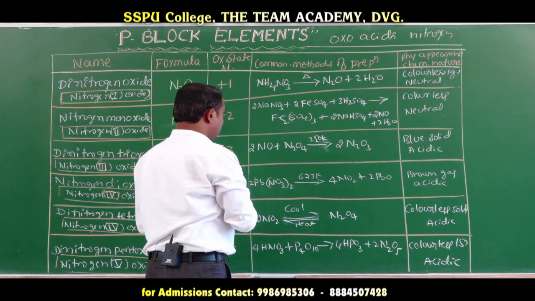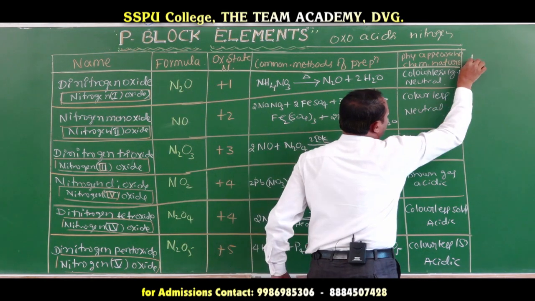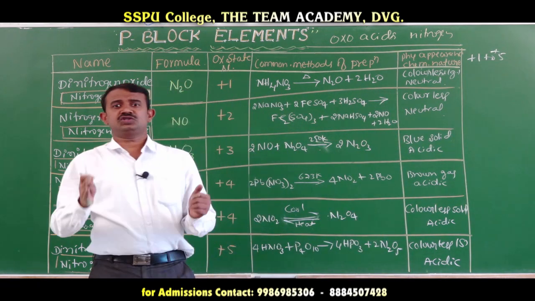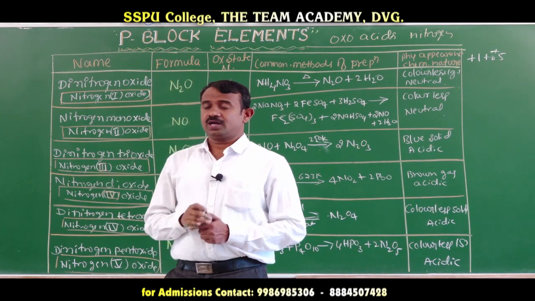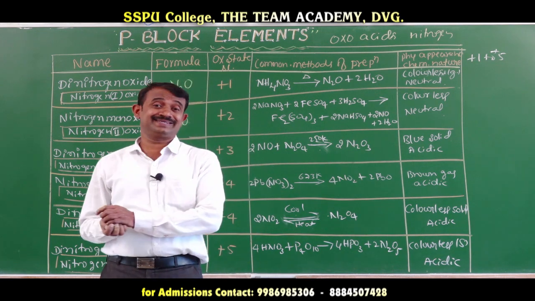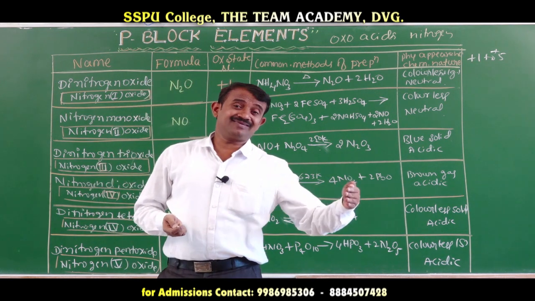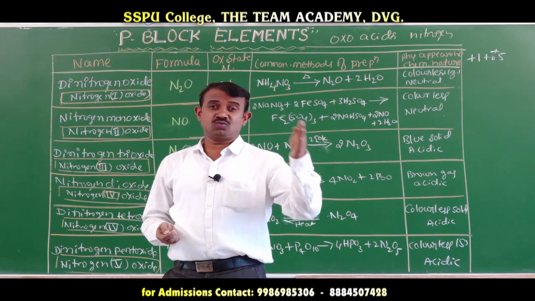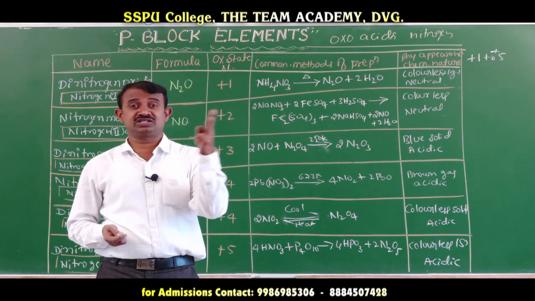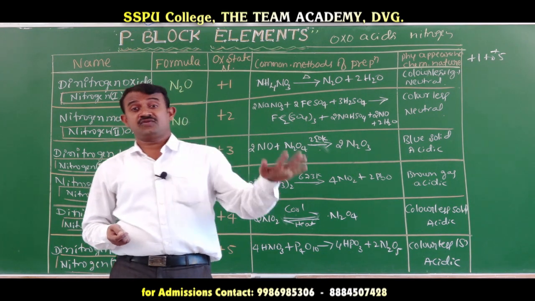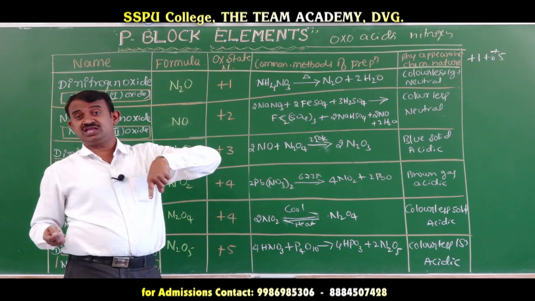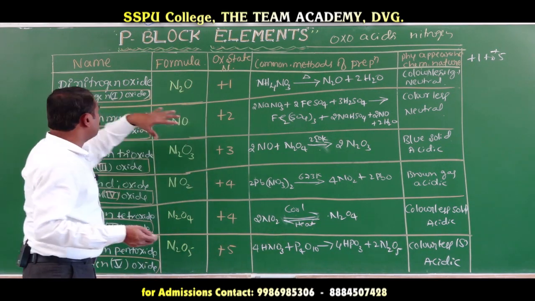Nitrogen is showing variable oxidation state, here plus 1 to plus 5: plus 1, plus 2, plus 3, plus 4, plus 5. Other elements form element trioxide and element pentoxide, but nitrogen forms nitrogen 1 oxide, nitrogen 2 oxide, nitrogen 3 oxide, nitrogen 4 oxide, nitrogen 5 oxide. It is a variable oxidation state compared to the group 15 elements. Okay, let us go one by one.